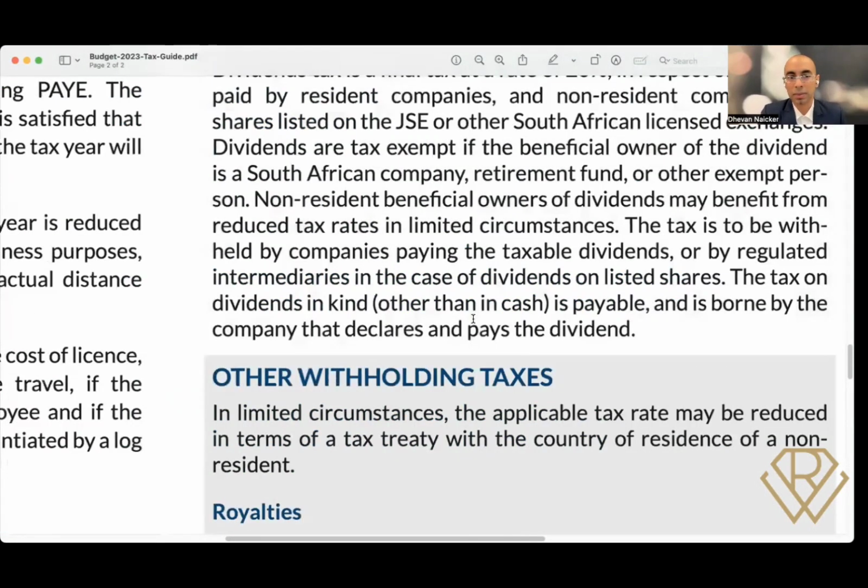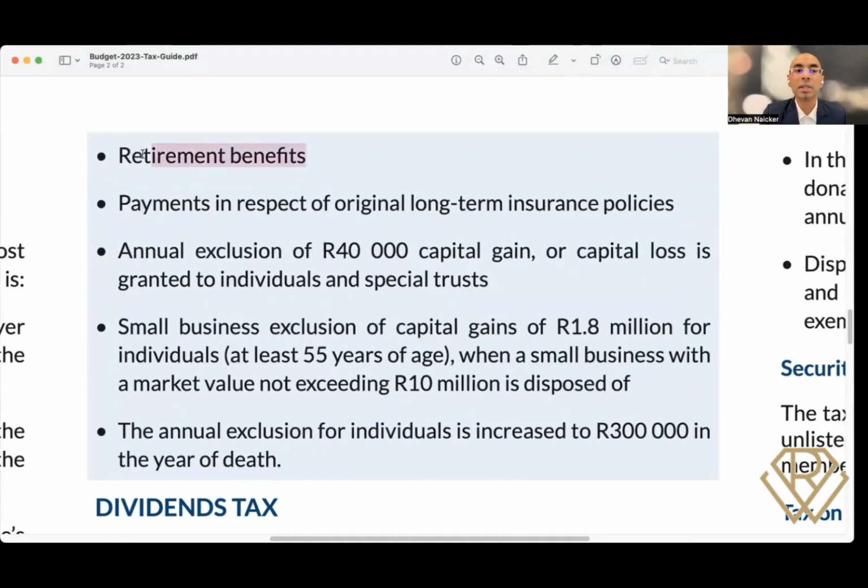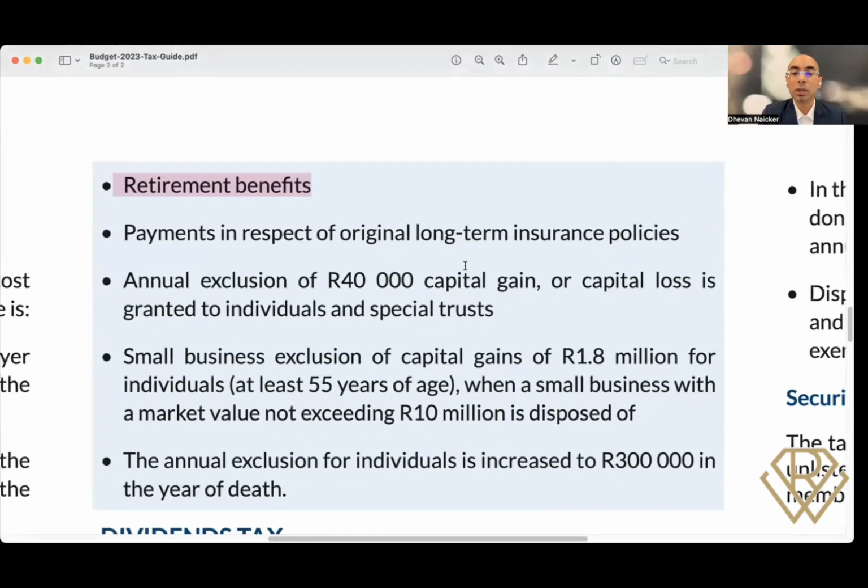Now, it's cut off to the next page, so I want to go through the other elements with you. Retirement benefits, meaning if you have a pension fund, provident fund, or retirement annuity, there's no capital gains tax in terms of that, right? Payment in respect of long-term insurance policies. Easy example here is a life cover plan. So, touch wood, at the time that you close your eyes, that payment, there's no capital gains tax. You don't get capital gains tax, let's say, on an illness claim or disability claim.